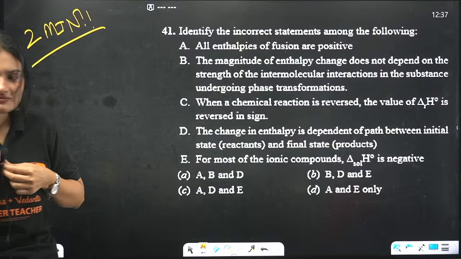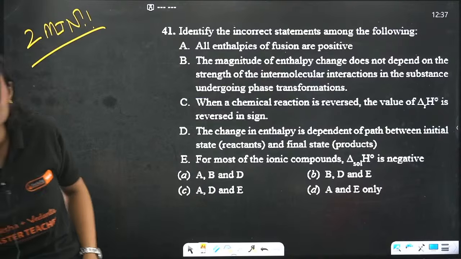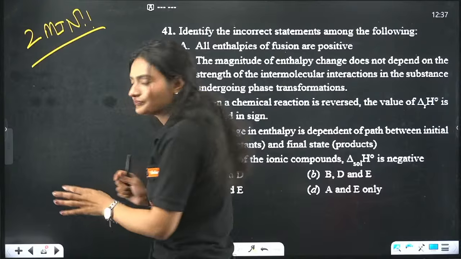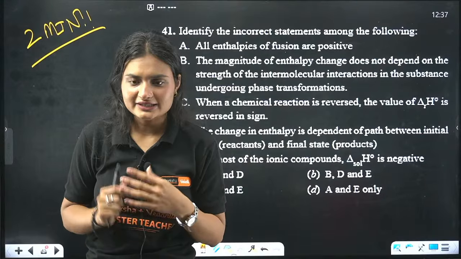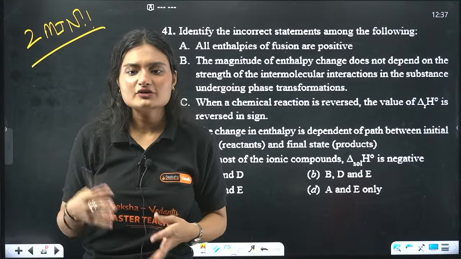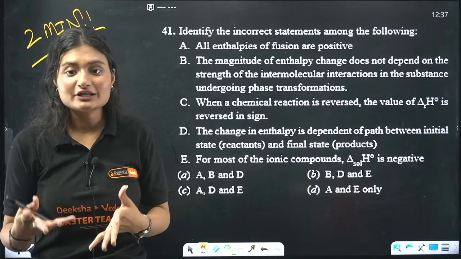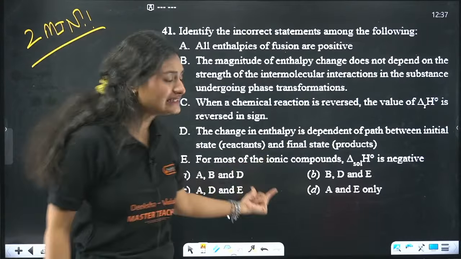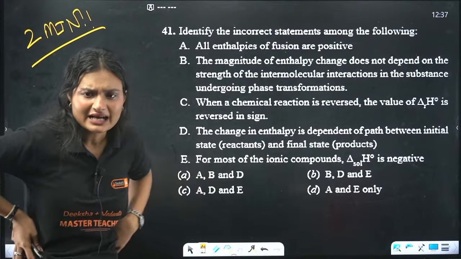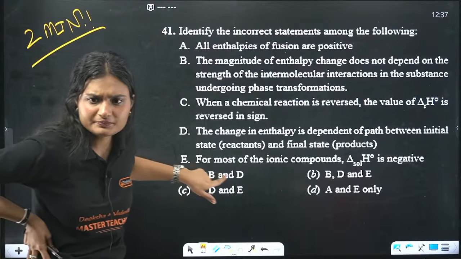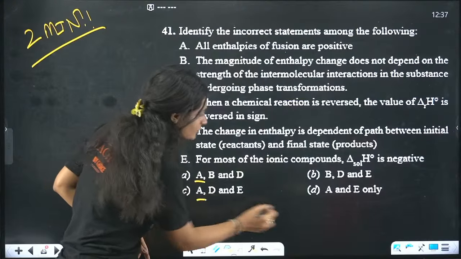Now see, what will be my first thought after seeing this question? Where did I put the pen? My first thought will definitely be to skip it. The last thought will be to solve it. It's too long, no? But now I'm not in your place, so I can think. I'll look for a common option, one option that I can eliminate. I see A. A is here also, here also, here also.